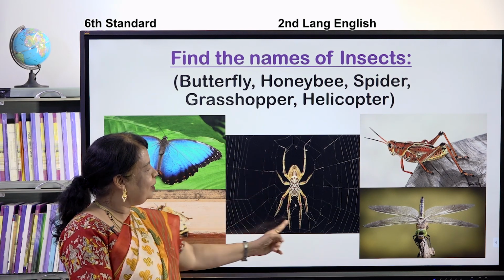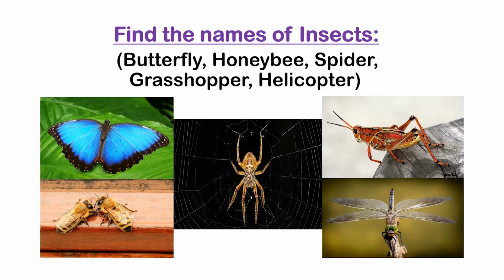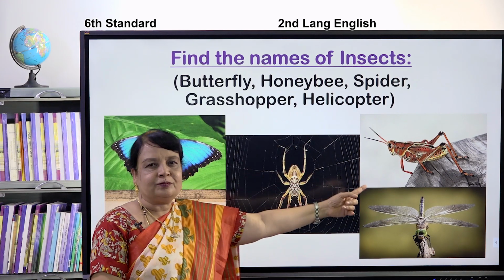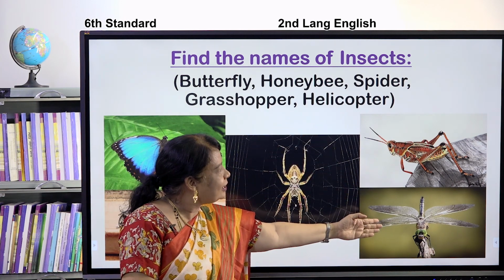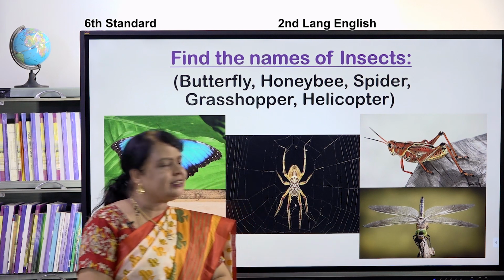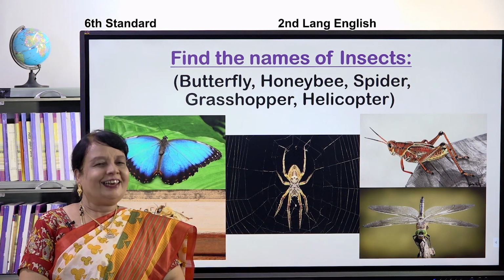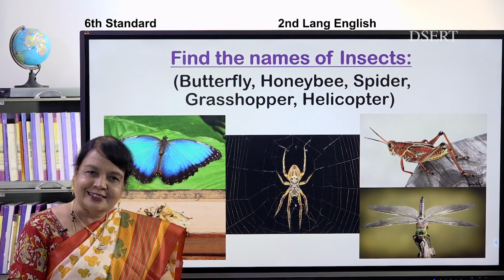Yes, it is building a web. Can you see this, children? This is also one of the insects. Yes. It is the grasshopper. Then I have one more. And this is the helicopter. When you see this type of helicopters, yes, especially in rainy season, isn't it, children? Yes, when it is about to rain. Yes, these are some of the insects. Shall we go for the next, children?